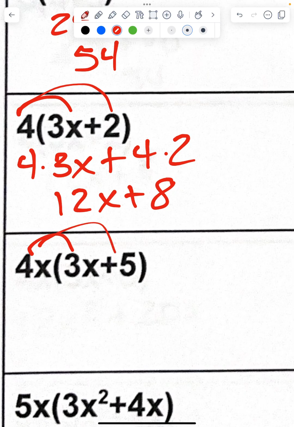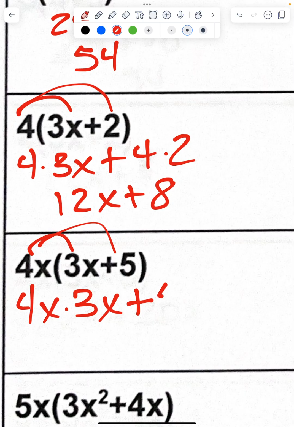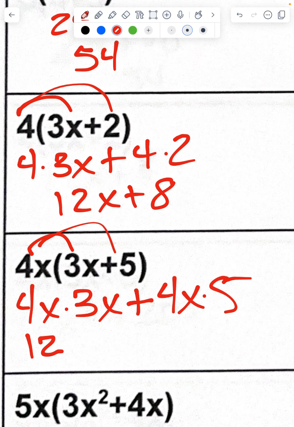Again, here and here. So I have 4x times 3x plus 4x times 5. Now, when I look at these x's, I'm multiplying these x's. So I'm multiplying the coefficients, so 4 times 3 is 12, and then x times x is x squared. Again, remember when I'm multiplying the same base, so my base is x, I add my exponents. And remember, I have that hidden exponent of 1 here, so when I add 1 plus 1, I get 2. 4x times 5 is going to give me 20x.